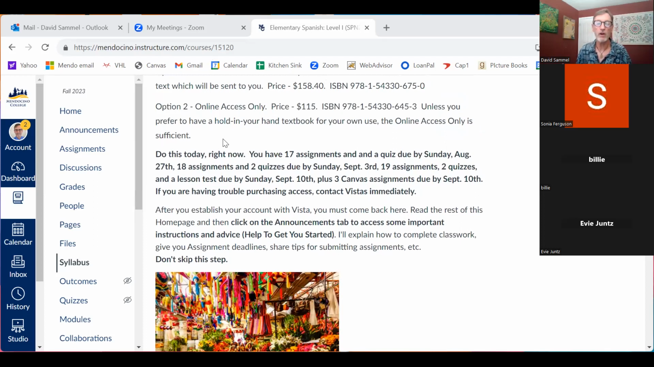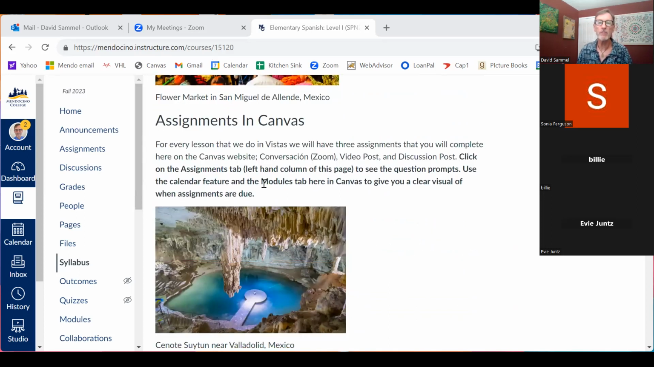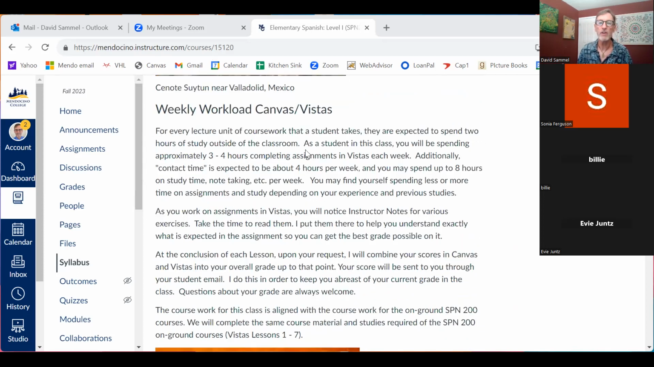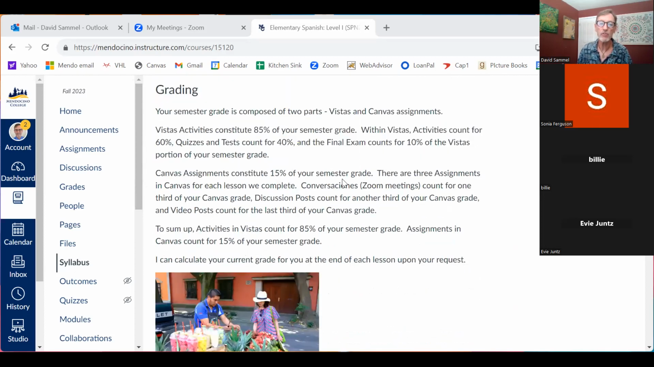You'll see that we've got, well, let's scroll all the way down. I want you to do this on Monday. You'll be reading this on Monday. You've got 17 assignments and a quiz that are due on Sunday, August the 27th. And then you've got more assignments coming up after that. And so you really need to get started right away. I'm sorry, I'm not trying to make this sound all terribly hard and difficult, but I really want you to get started right away. I give you a little bit of information about assignments in Canvas and your weekly workload, what you should expect, and how I grade you in this class.